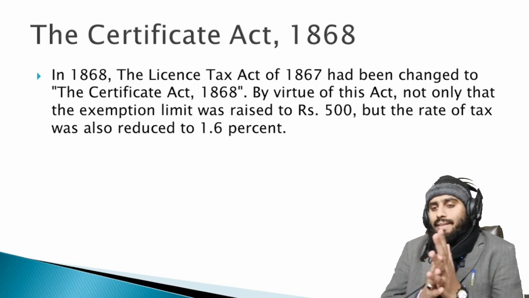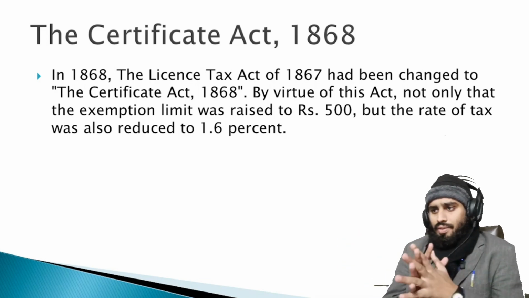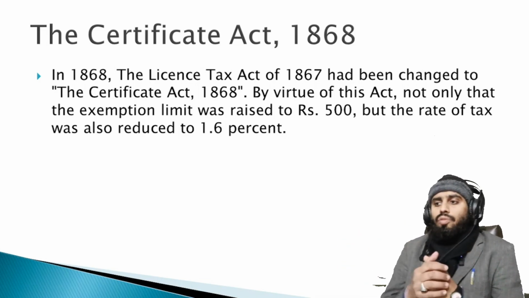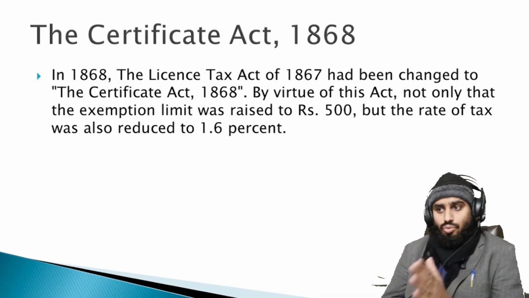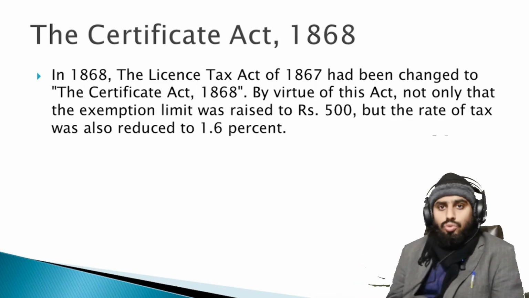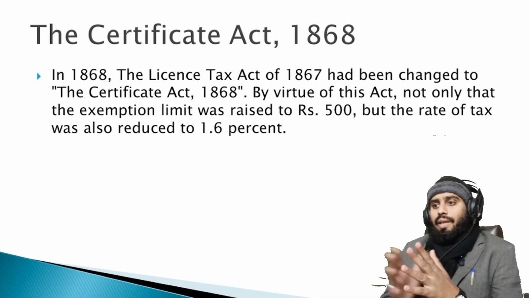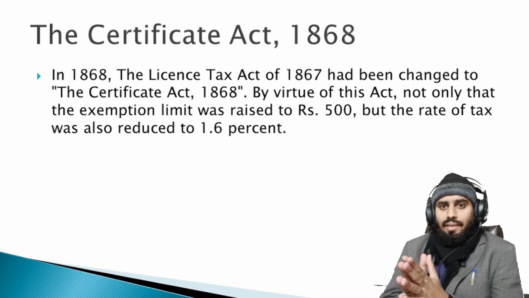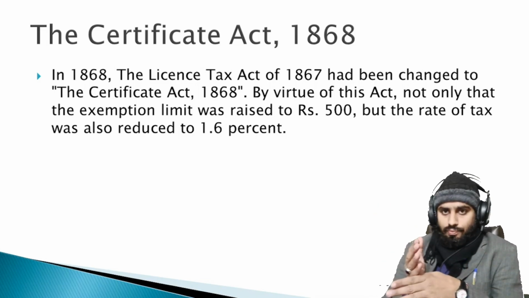Now, what are the characteristics? The 1867 License Act was replaced by the Certificate Act. By virtue of this act, not only was the exemption limit raised to 500 rupees, but the rate of tax was also reduced to 1.6%. So this is the great achievement of the 1868 Act: income exemption increased and the tax rate reduced.